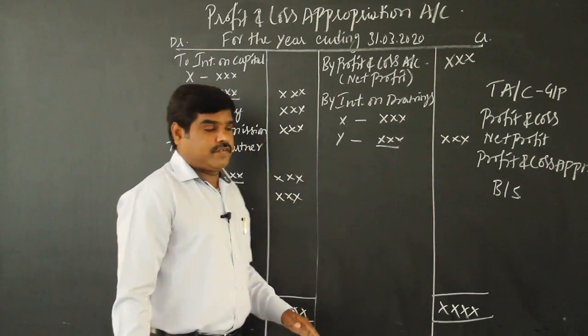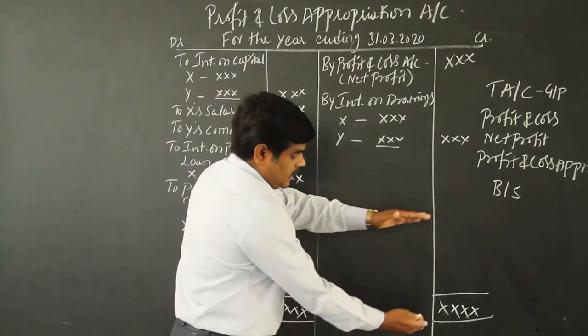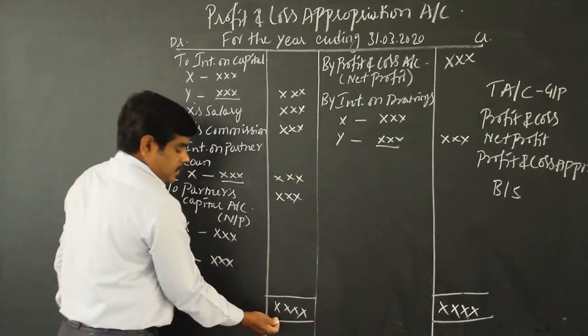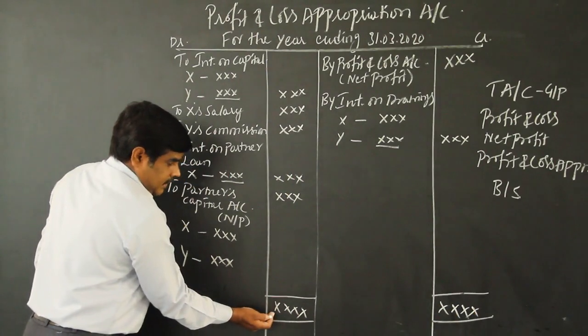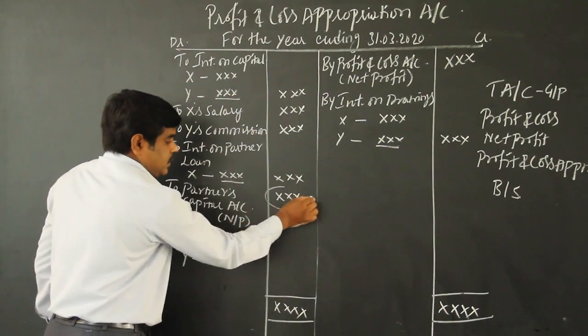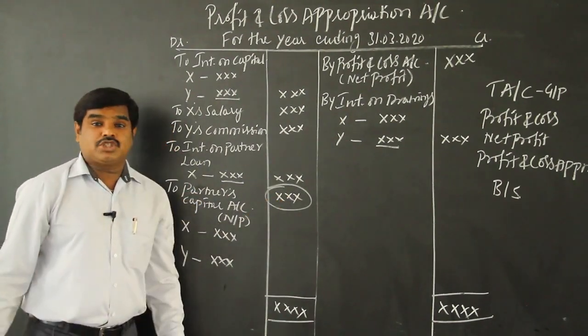Okay, then after expenses are debited and income is credited, next what we have to do? We have to add, then bring it to the debit side, then calculate the difference. Some difference we are going to get. That difference only we have to distribute to the partners.